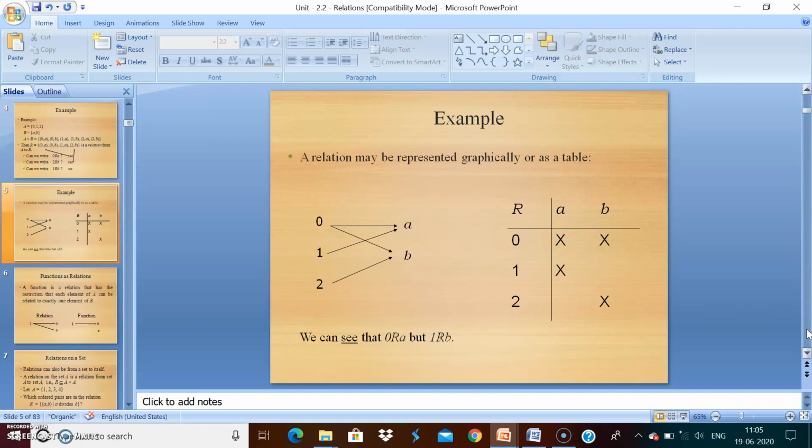So here is the matrix representation of the relation. 0 to a, a relation is available; 0 to b, available; 1 to a, available; 2 to b, available. Therefore, in the matrix representation, set A gives the rows and set B gives the columns. 0 to a, yes. 0 to b, yes. 1 to a, yes. 2 to b, yes. Okay, that is just a simple representation.